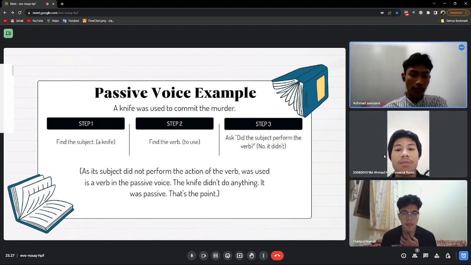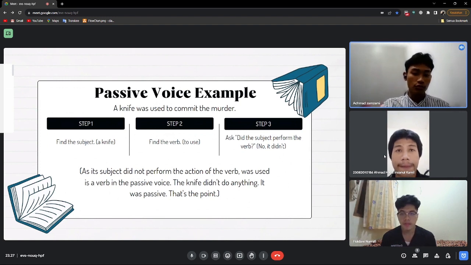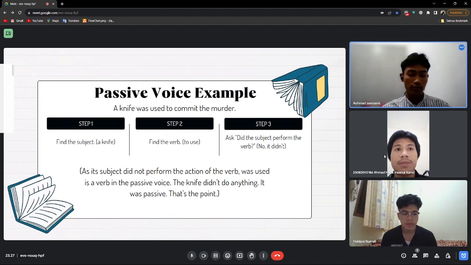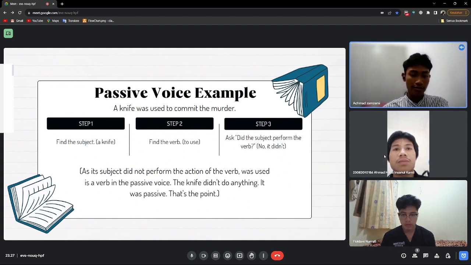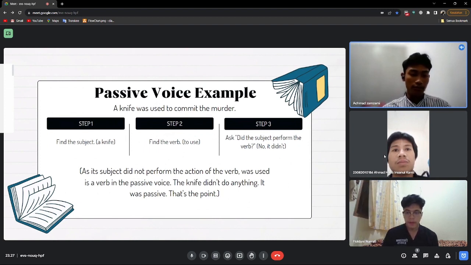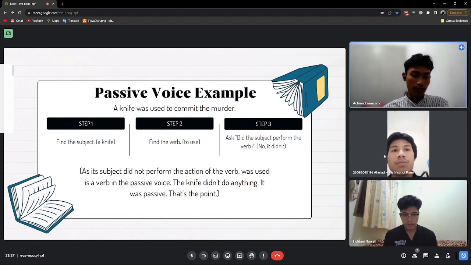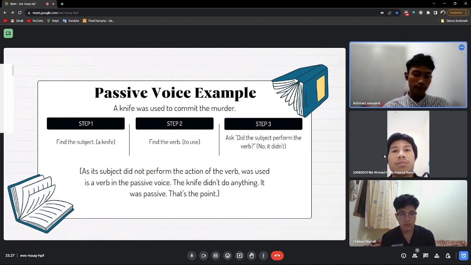Passive voice example. A knife was used to commit the murder. Step 1. Find the subject, a knife. Step 2. Find the verb, to use. Step 3. Ask, did the subject perform the verb? No, it didn't, as its subject did not perform the action of the verb. Was used is a verb in the passive voice. The knife didn't do anything. It was passive. That's the point.